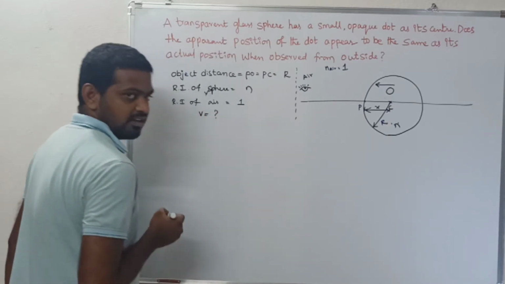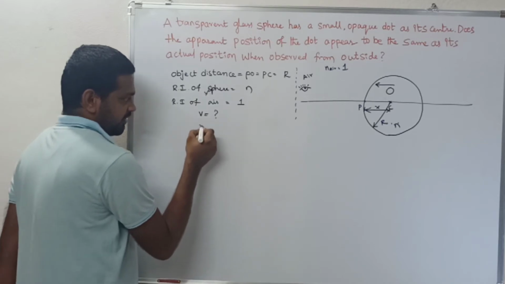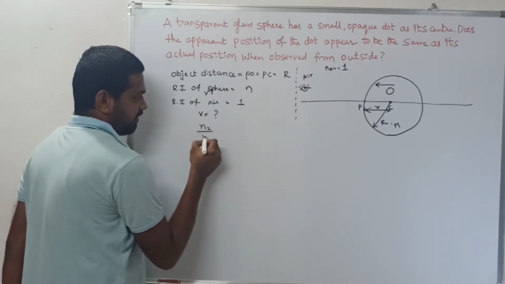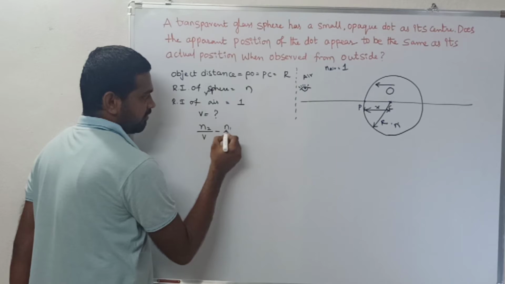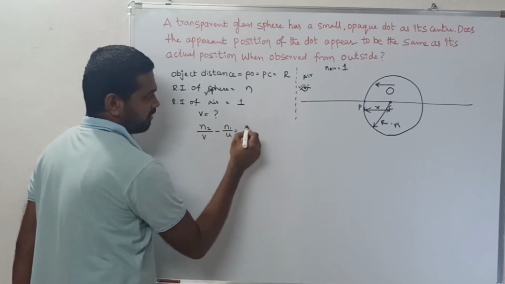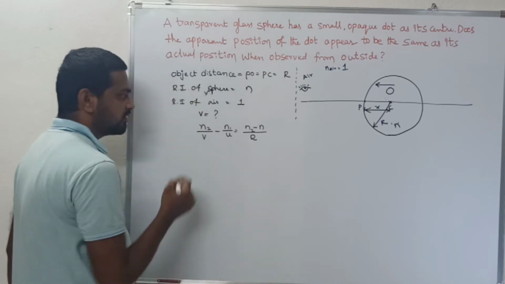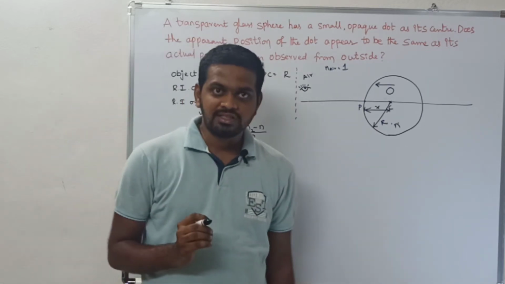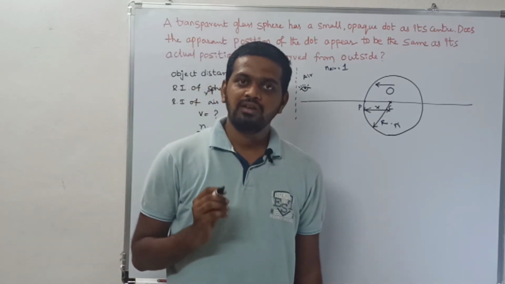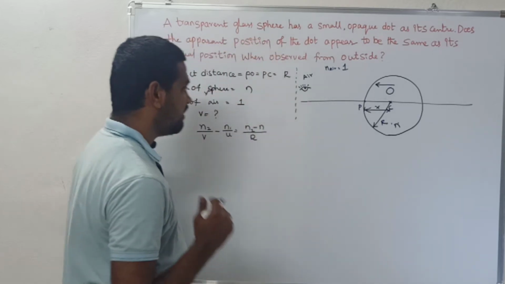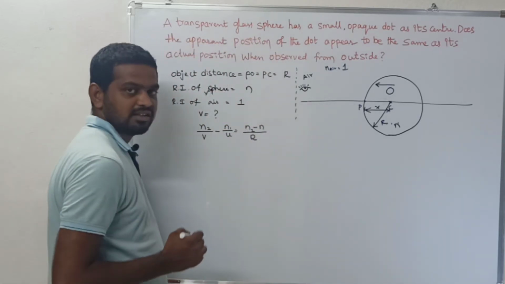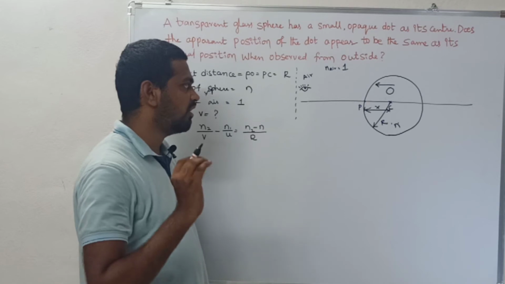For image formation at a spherical surface, the formula is n2 by v minus n1 by u is equal to n2 minus n1 by R. Our first step is to find the n1 and n2 values. n1 is the refractive index of the medium in which the object is placed.